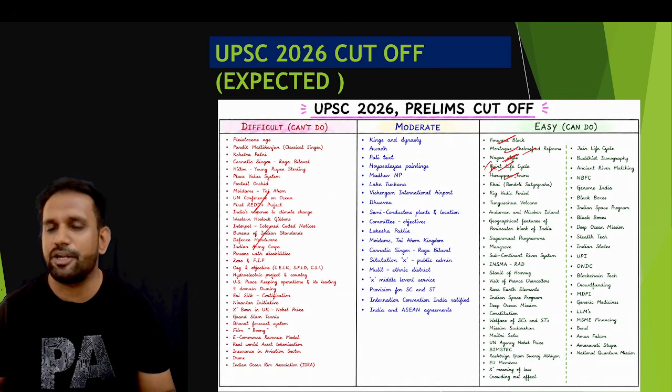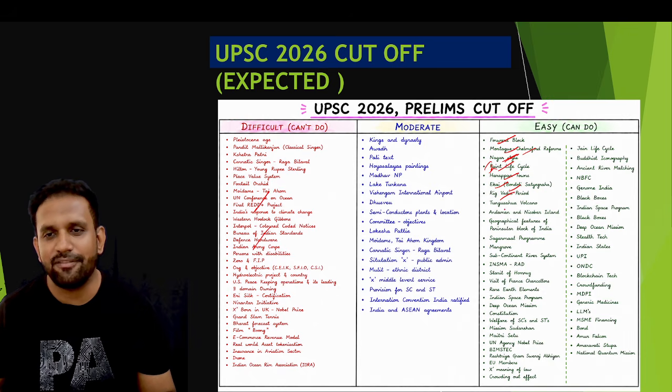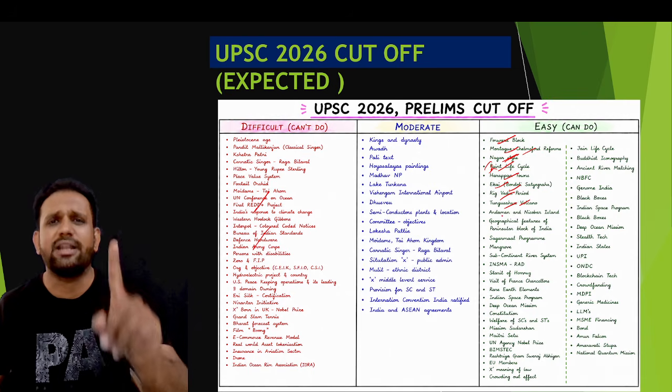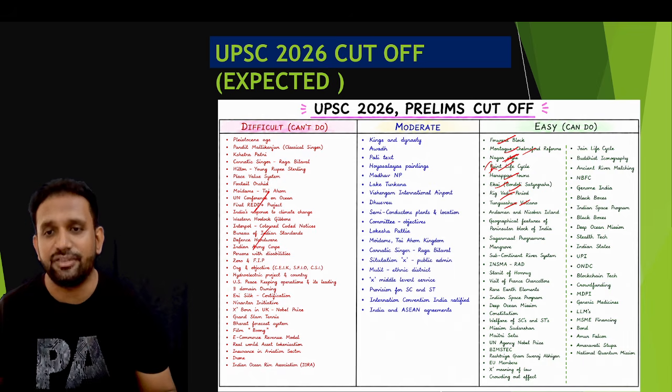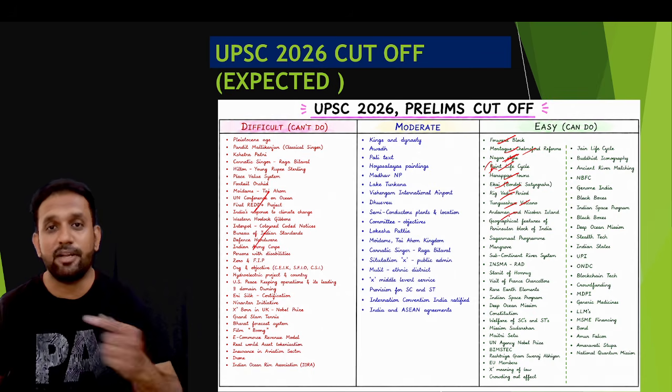You would have studied Harappan towns, can't say more than enough, you have to do it. Eka and Bardoli Satyagraha, all peasant uprisings, civil uprisings, tribal uprisings, social religious reforms, all that we have learned along with the Rigvedic period. I told you that will be there anyhow. Then we have places in the news. If you have done the places in the news, it is very easy because it is one-liner. This volcano is in which country? That is what they have asked. That's why I have kept it in the easy category.